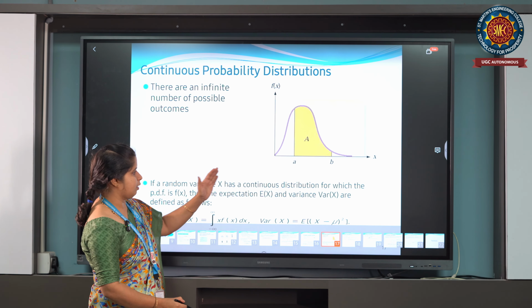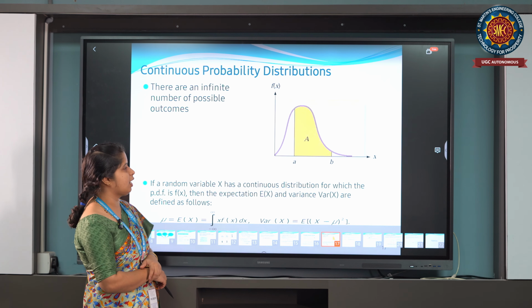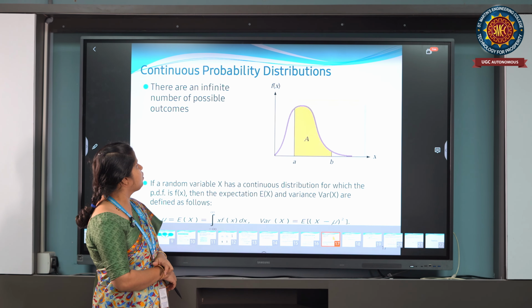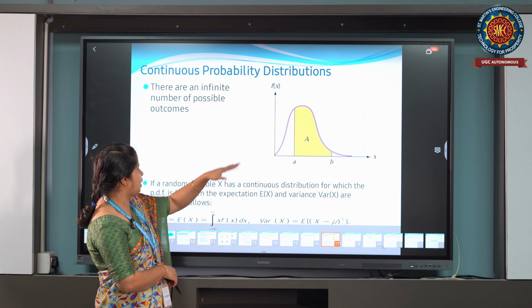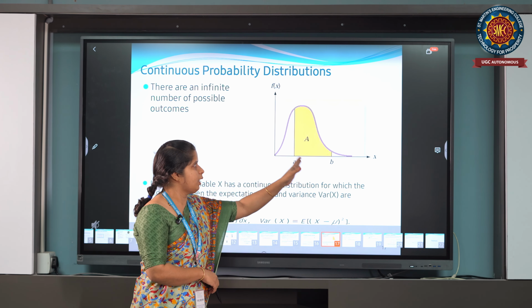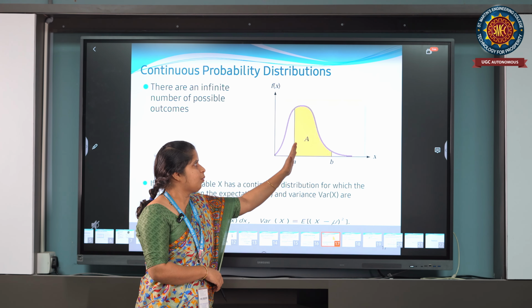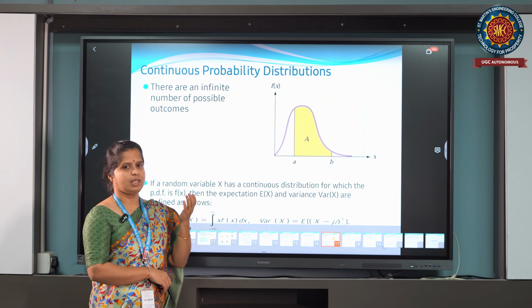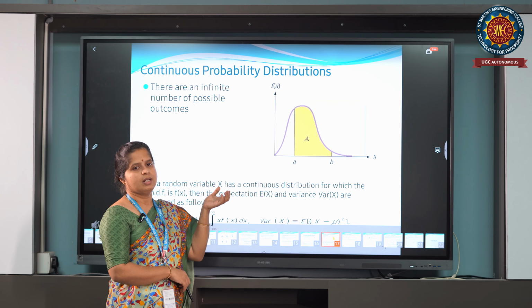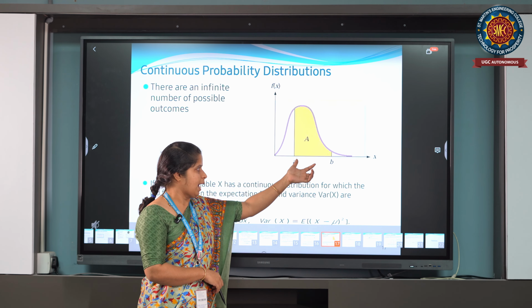If you see the graphical representation of this continuous probability distribution, if you want to calculate the probability from A to B, we have to take the area from A to B. Then that will give you the probability over the interval A and B.